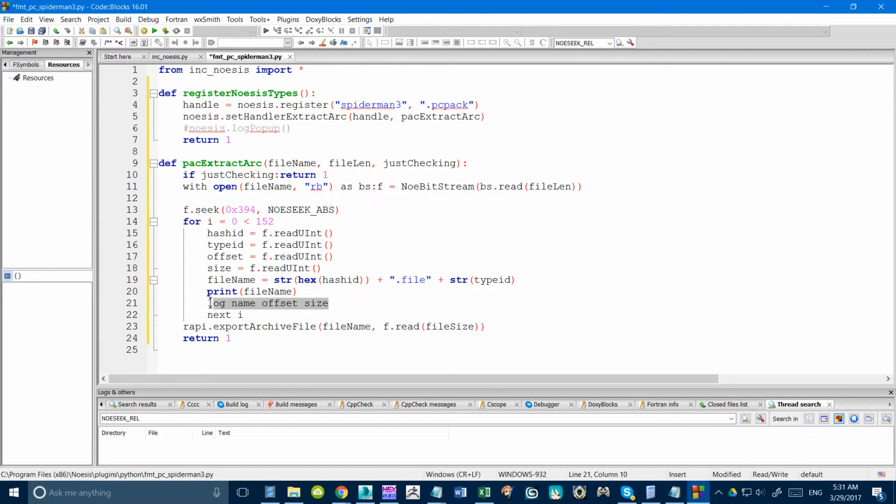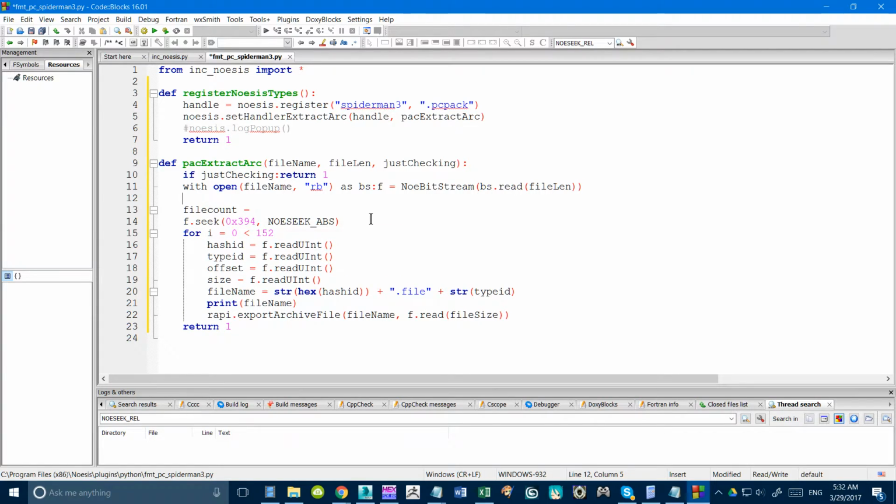Now this one here, log, this is for QuickBMS to save the file. This will be replaced with rapi.exportArchiveFile. The next I is for a for loop for QuickBMS, so we can just get rid of that. Okay, so this is all good. Oh, you know what? I forgot. We have to get the file count to plug into this. 152 is a constant. We want to change it to a read value. So we're going to go file count